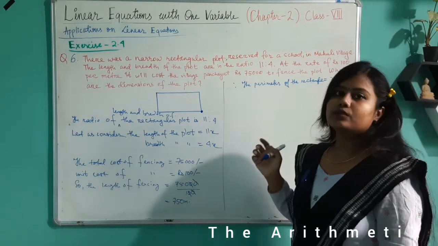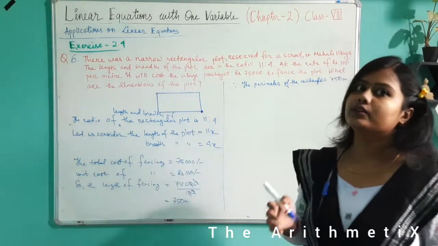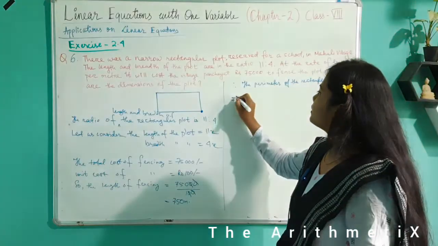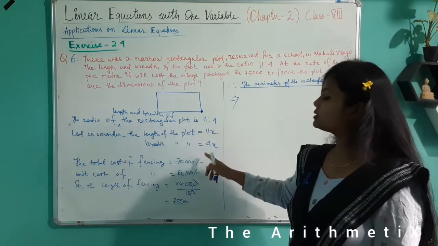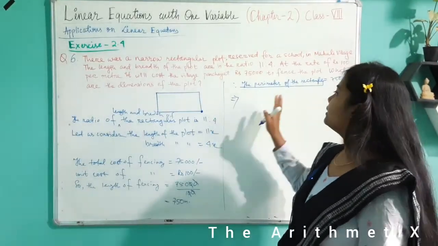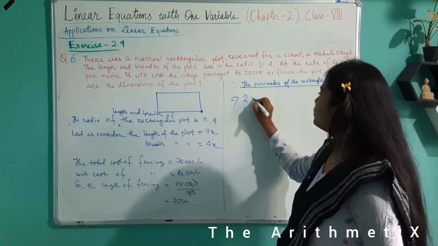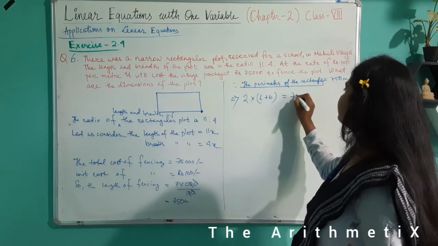See, also we know the length and breadth of the rectangle, and we also know the perimeter formula of the rectangle. So let us write the derived perimeter out of this length and breadth in place of perimeter. So that is 2 into (L plus B) equal to 750.